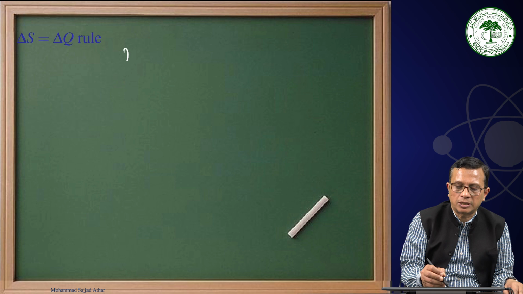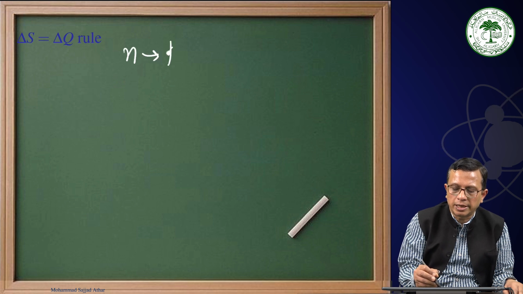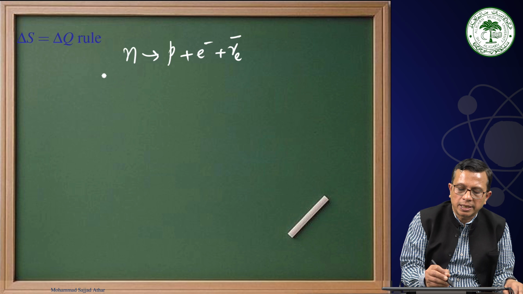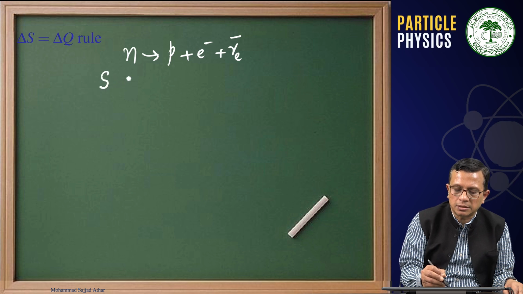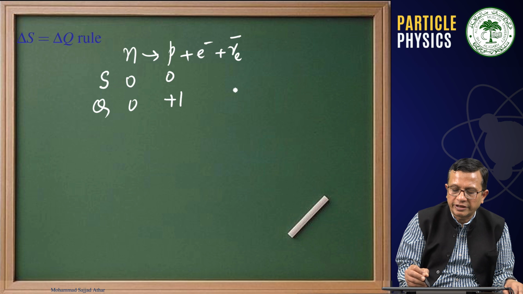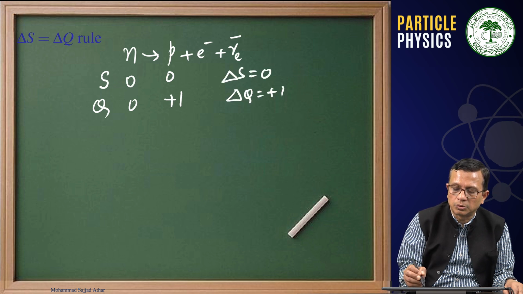For example, if I talk about neutron decaying into proton plus electron plus antineutrino, then strangeness 0, 0, charge 0 plus 1. Therefore, delta Q is plus 1 while delta S is equal to 0.